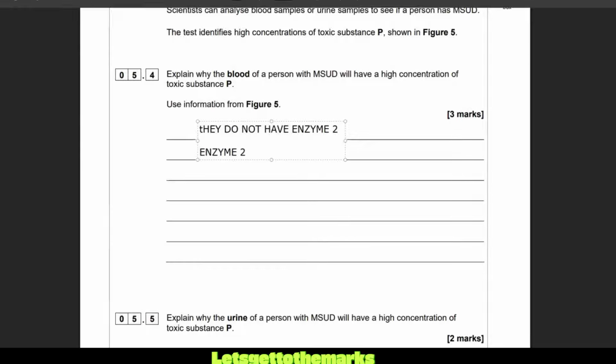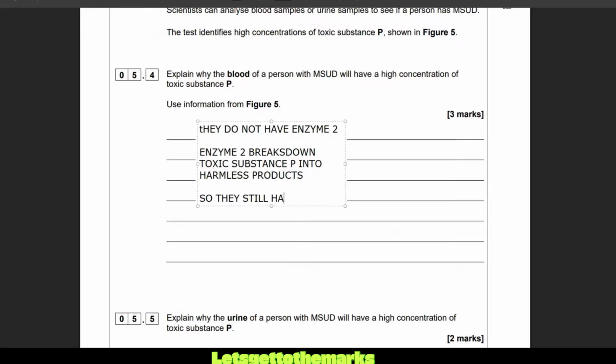Enzyme 2 breaks down toxic substance P into harmless products. So they still have toxic substance P in their blood. Essentially, it's not being broken down, and that is what we'd say. It's kind of like the substrate that's broken down by the enzyme.